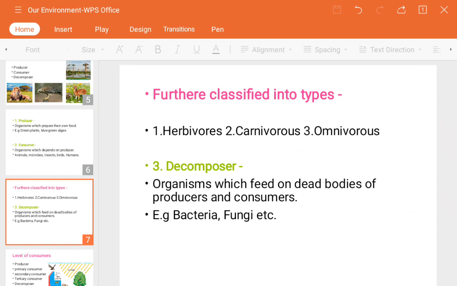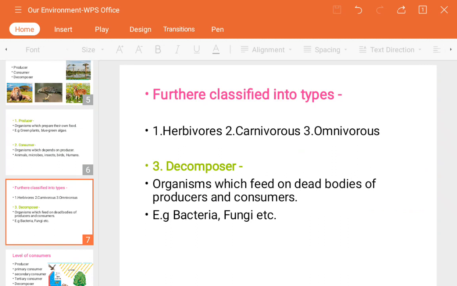Examples for the herbivorous: goat, cow, buffalo, horse. Carnivorous are the organisms which feed on the herbivorous, for example lion, tiger. Omnivorous are the organisms which feed on both plants and animals, all of us, is it? So human beings, cat, rat, monkey, all these are included under omnivorous.